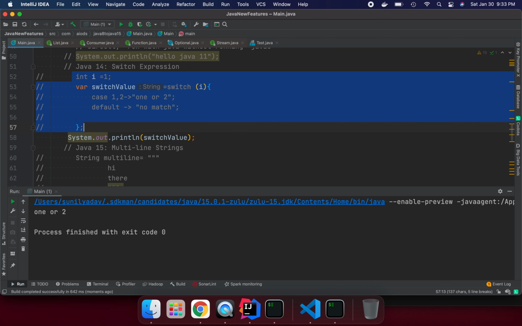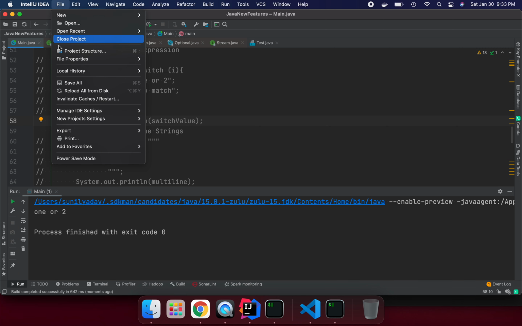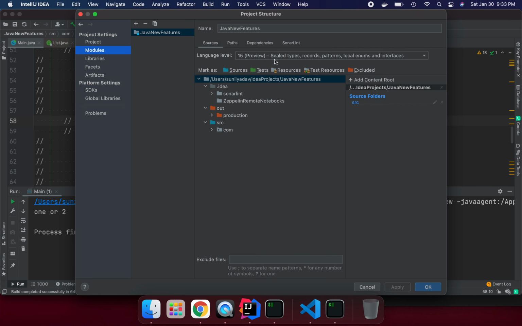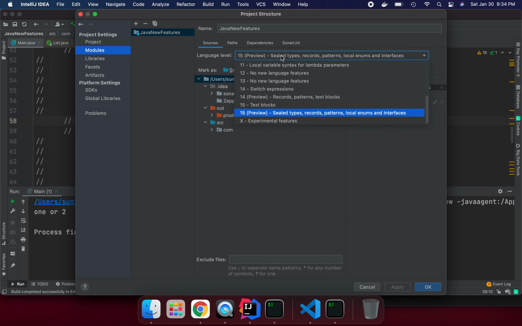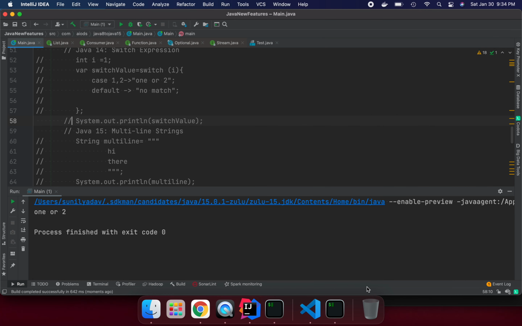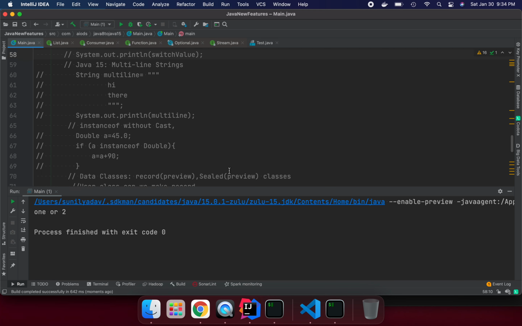Features. So I have installed Java 15 here, and I have enabled the preview version. We can run it two ways. If you go to project structure and look here, under the language level, if you are using IntelliJ IDEA, then we need to enable it. If you want to use sealed types, record types, pattern types, you enable it here through the IDE, or if you want to use the command line, we can do that. I will explain it later on.